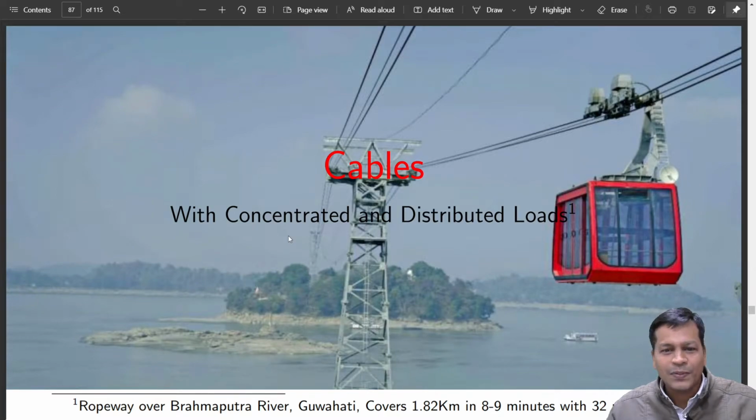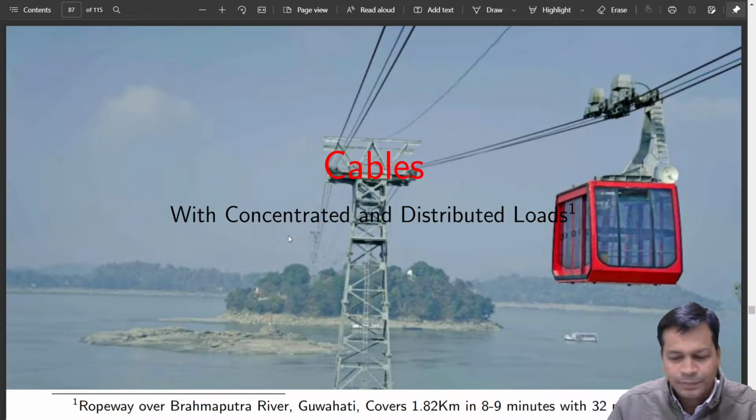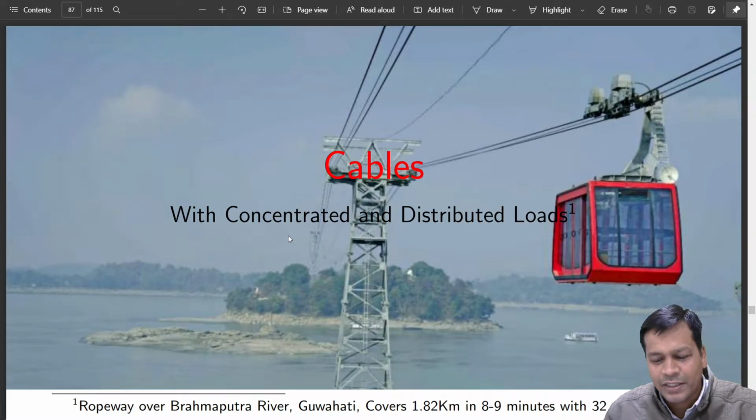Here I go. So this is a cable. Which cable is this? This is the ropeway over the Brahmaputra river in Guwahati. It is the longest in India. It has just recently completed 1 year, I think.